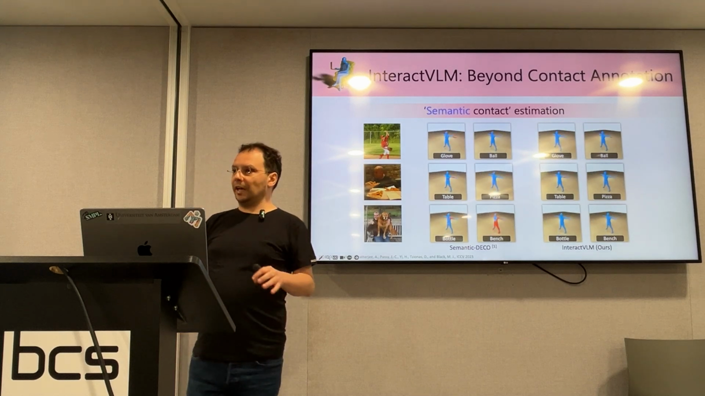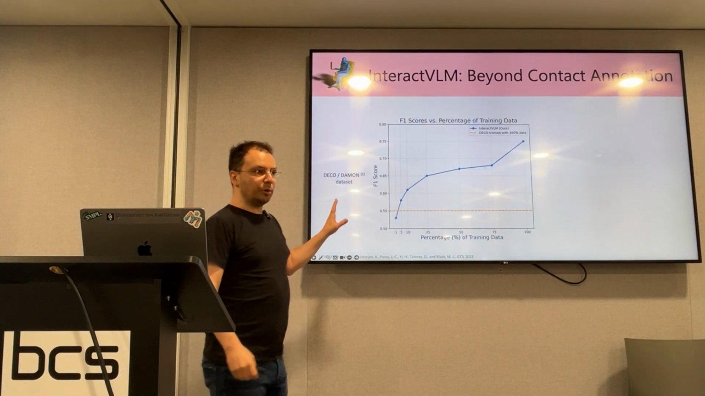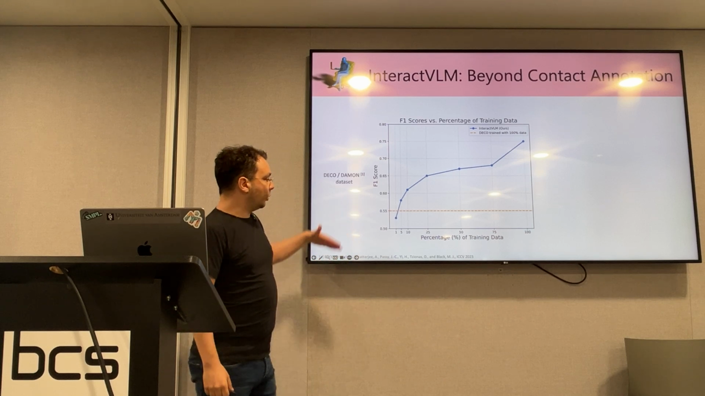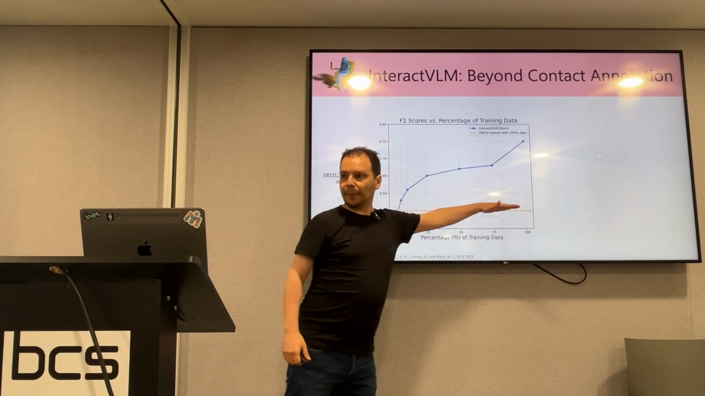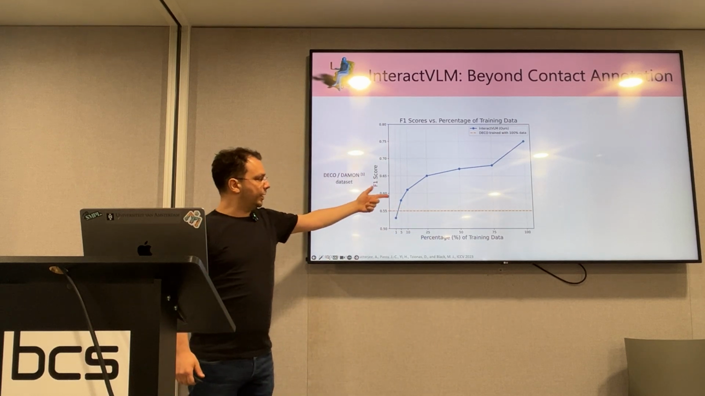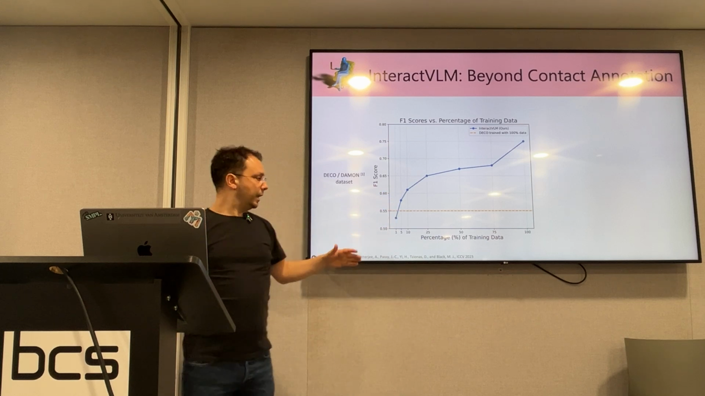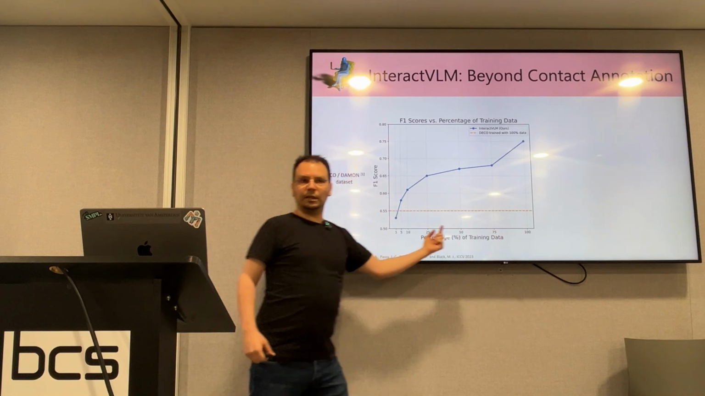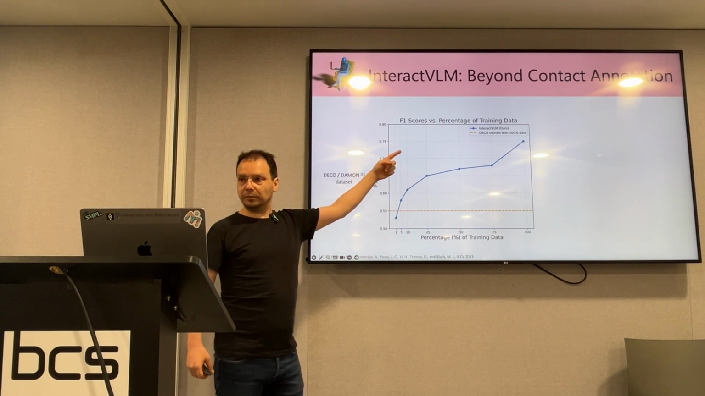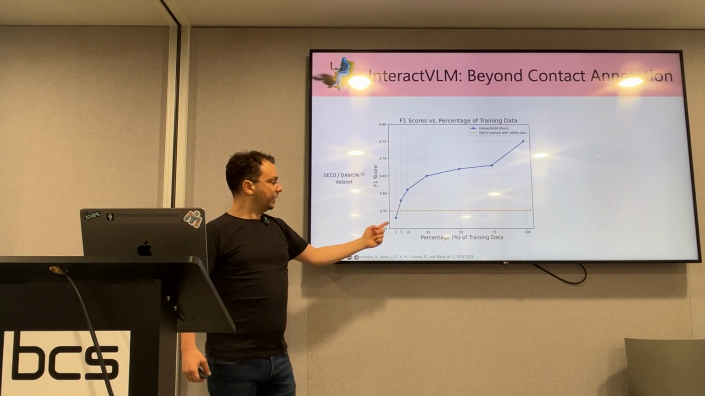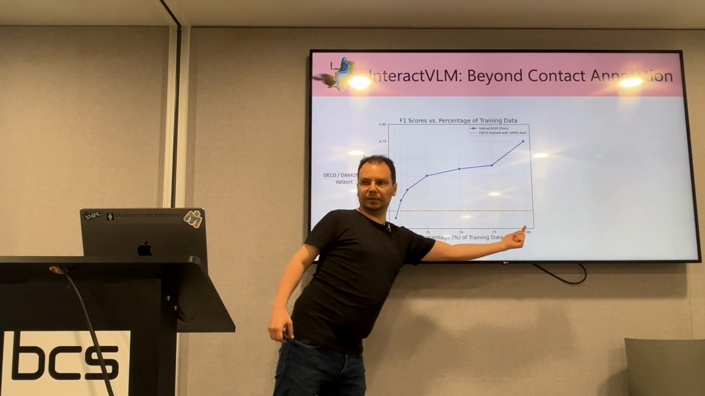And I have to admit, I rarely get excited with plots. Usually I like visual results, but with this plot, I got super excited. So what we compare is the DECO baseline that we introduced earlier. It uses only 3D contact annotations, and with blue, we see the Interact VLM model that also exploits VLMs. And on the x-axis, we see the amount of 3D annotations that we use for Interact VLM. DECO always remains the same, but our model uses 1% of the 3D annotations, or 10%, or 100%.